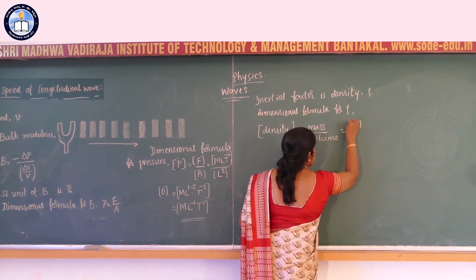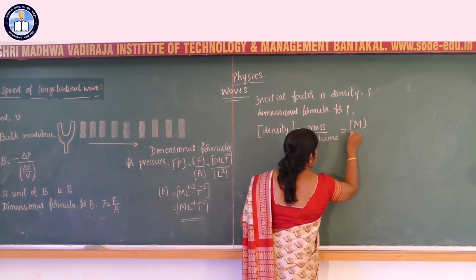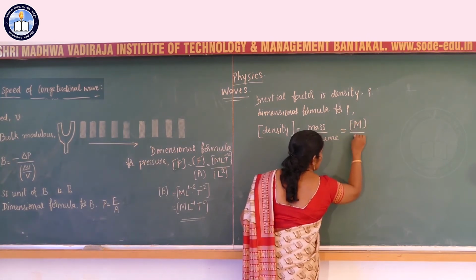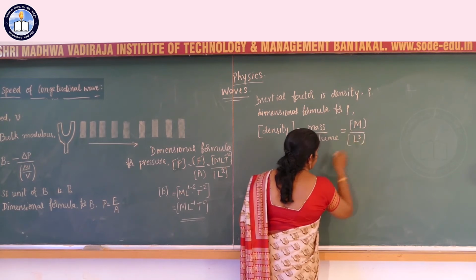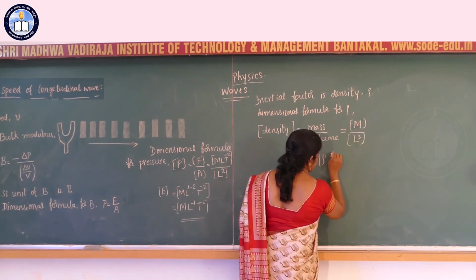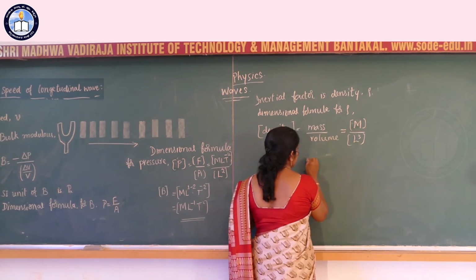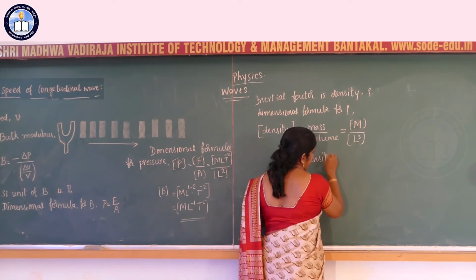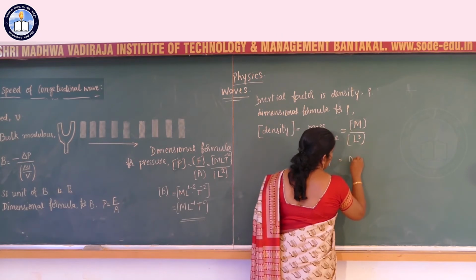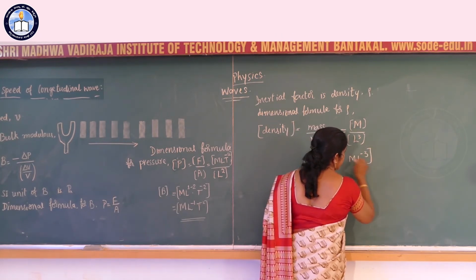Dimensional formula for mass is M, dimensional formula for volume is L cube. Therefore, the dimensional formula of density is M L inverse 3.